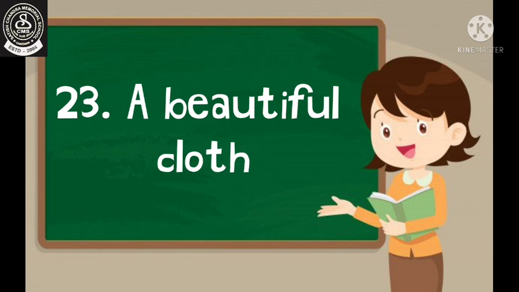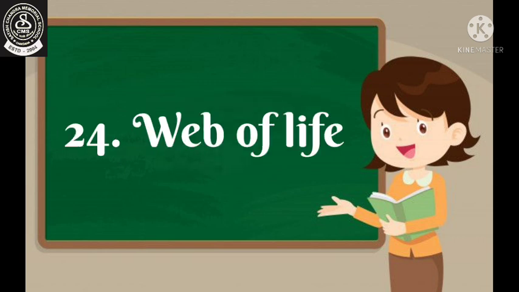Why clothes are an important part of our life, and from where we are getting the materials which are useful and helpful in making cloth, that we have read. And now, in the last chapter, chapter number 24, we are going to read about Web of Life, where we will read that all these chapters that we have read are actually interrelated to each other. How? Let's know about it.